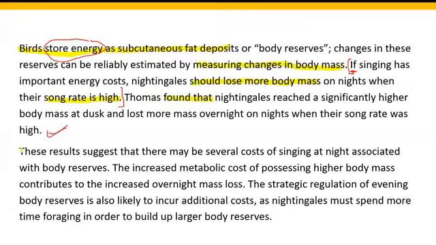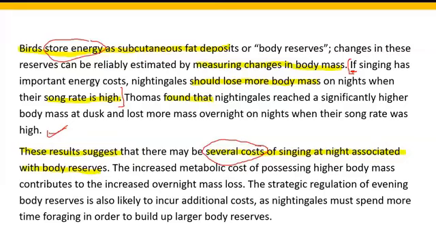The next para says, these results suggest that there may be several costs of singing at night associated with body reserves. Up till now, the second para was talking about the energy costs, right? But the third para starts with several costs. So the author has mentioned several costs here, which means that there is not just the energy cost associated with body reserve or body mass, but there are several costs of singing at night associated with body reserves. So he's introducing more types of costs here, all right?